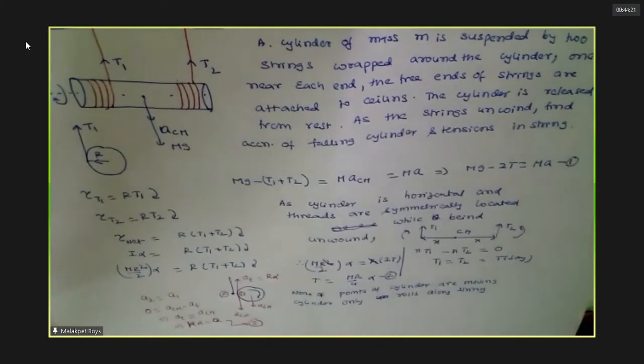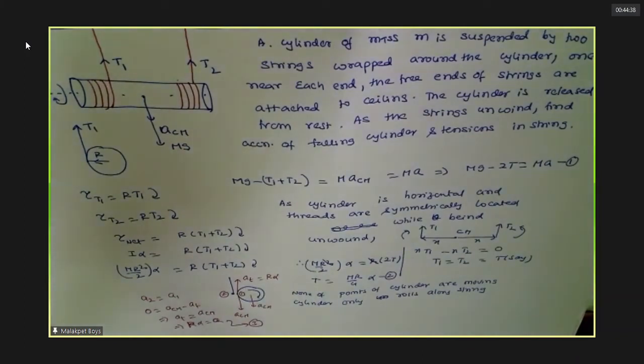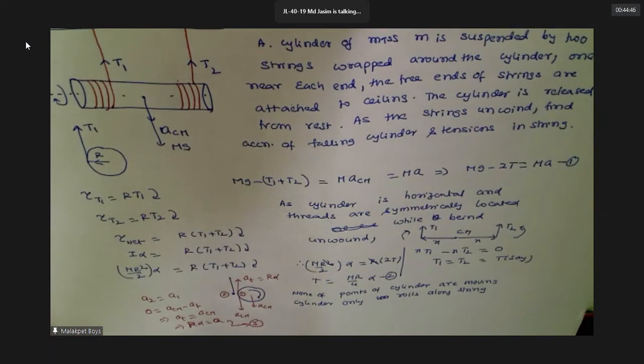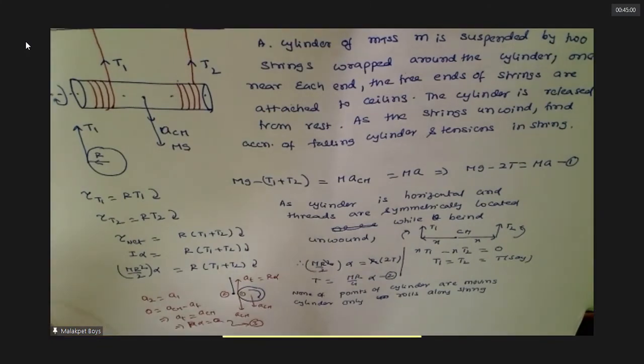One doubt, sir. Sir, in this equation also, torque of T2 is equal to R T2. This is anti-clockwise direction, no, sir? It is clockwise. Which one? Torque of T2. How it will be, man? No, you are looking like this now. If one is clockwise, the other is anti-clockwise, is it possible for the cylinder to rotate? Same tension, same torque. So that means they should have the same direction, no? Yes, sir. They should be.